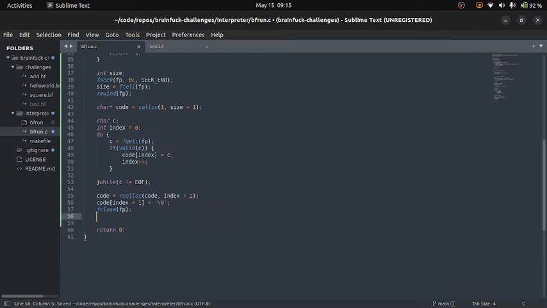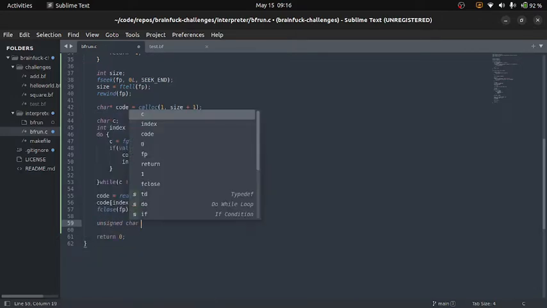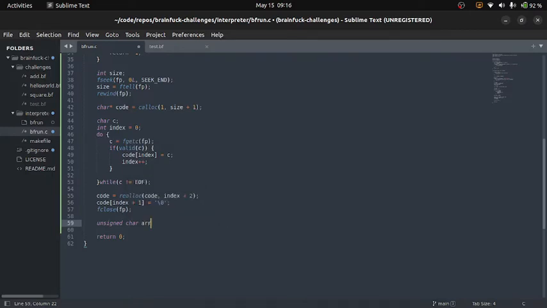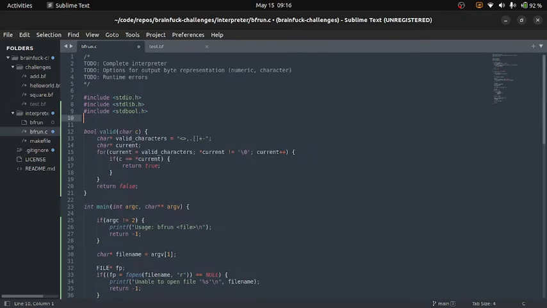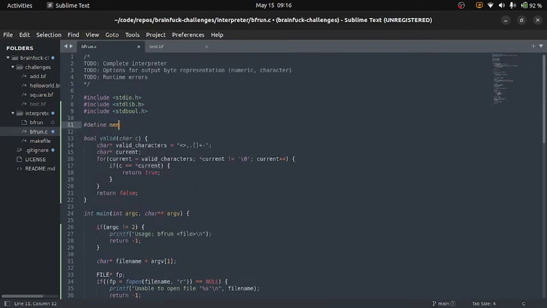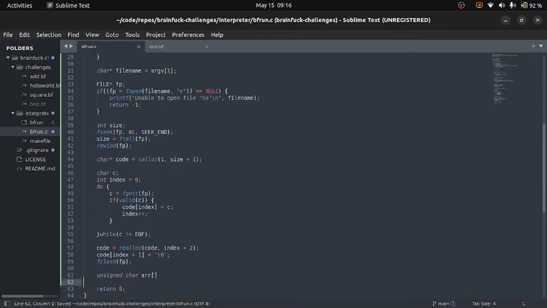And now we will create our memory array. So our memory is just going to be an array, and we'll actually do a macro up here for our size, and it's 30,000 for Brainfuck, 30,000 bytes. So we'll go ahead and use that, and we'll initialize that to 0.